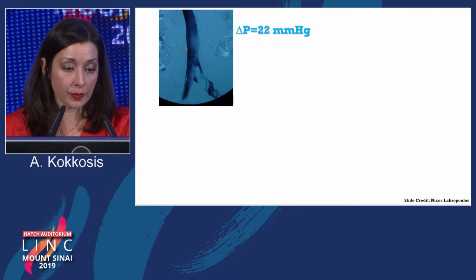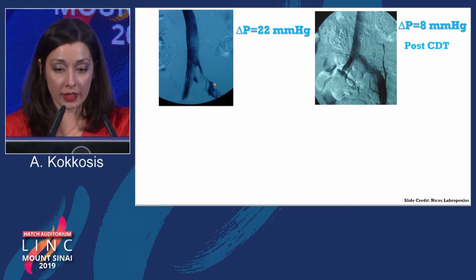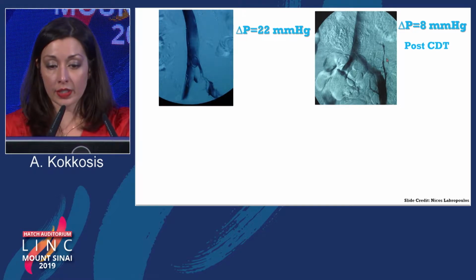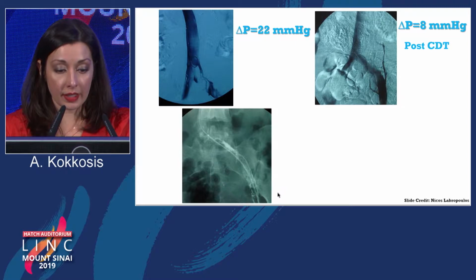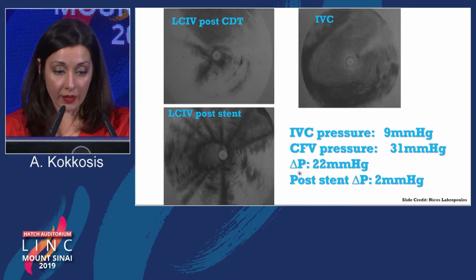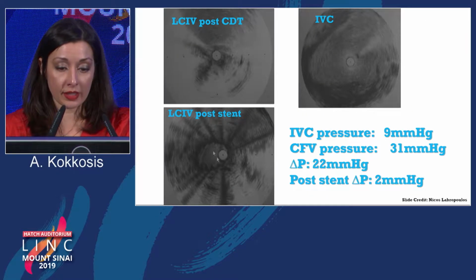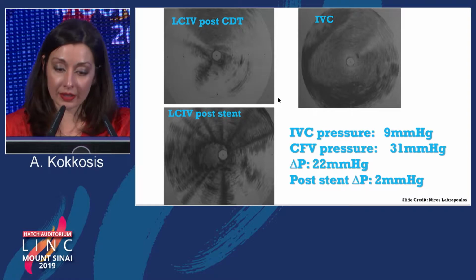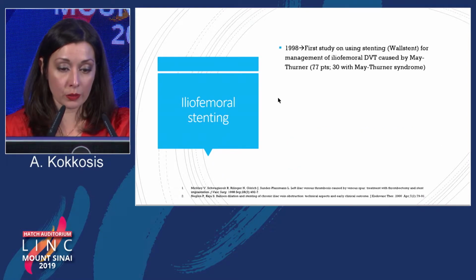Here are pictures from that 1996 case. They actually did pullback pressures then. Here was the initial image. This is post-catheter-directed thrombectomy, where the pressure gradient is much less. After IVUS and angio, they determined that there was a compression, and they placed a Wallstent. And they did IVUS post-stenting to confirm. Again, images are a little blurry, this is a 96 case, but it's interesting in that this is one of the early cases, and this is what we do today.